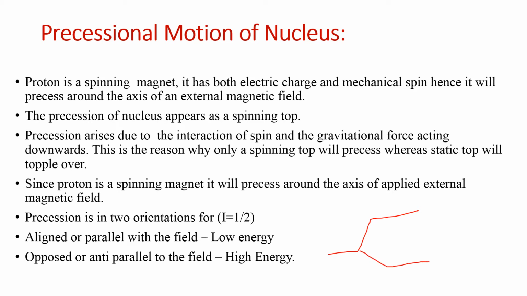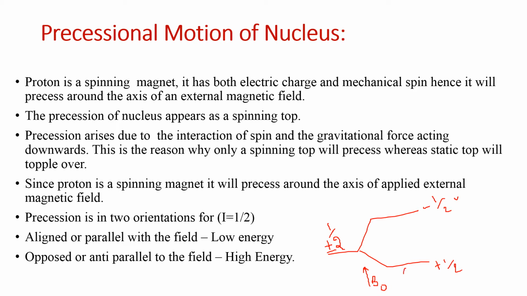And if I = 1/2, that means there are two different orientations for a proton, plus half or minus half. If there is no applied magnetic field, they will be in degenerate state. But if we apply a magnetic field, the spin states will split. One state will be aligned to the direction of the magnetic field. The other state will be opposite to the direction of the magnetic field. So this is of low energy and this is of higher energy.